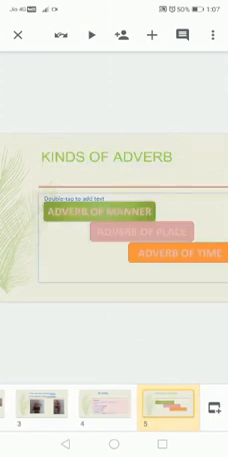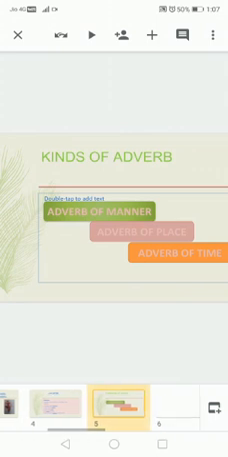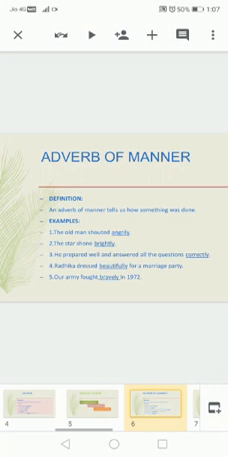Now next, let us see kinds of adverb. There are 3 kinds of adverb: adverb of manner, adverb of place, adverb of time. Now in detail we are going to study one by one.